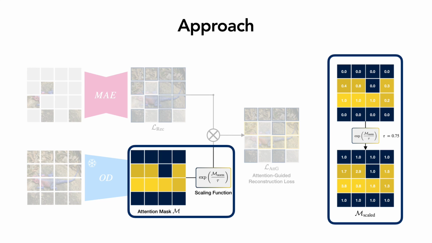Let's have a look at our scaling function in more detail. Through the exponential function, background patches with original values of 0 are now scaled to 1. We found this step to be important, since all background reconstruction learning signal would otherwise be cancelled out. Furthermore, our sharpening parameter increases the weight of the patches with the highest values, putting additional emphasis on the foreground.